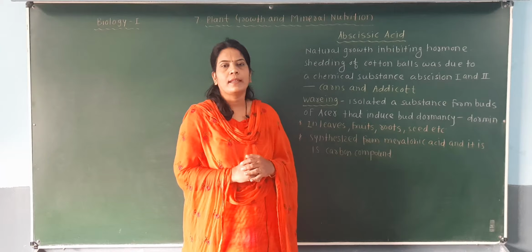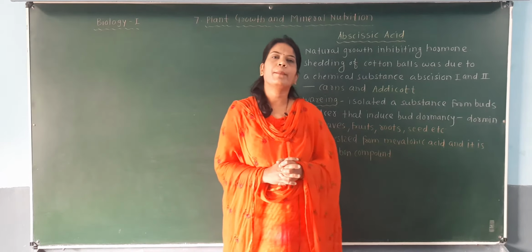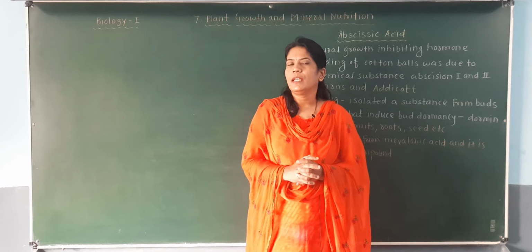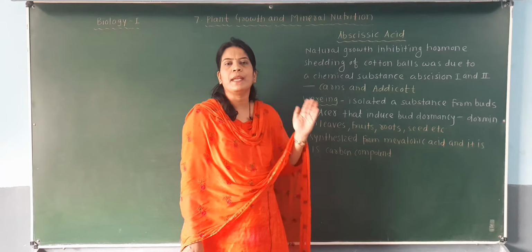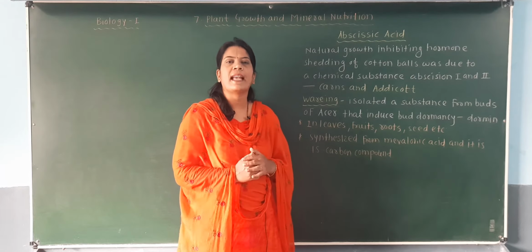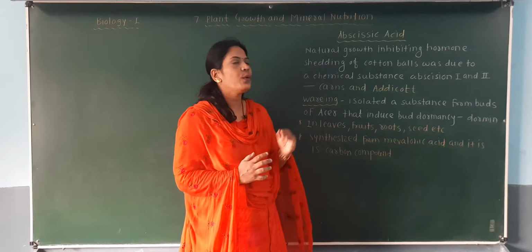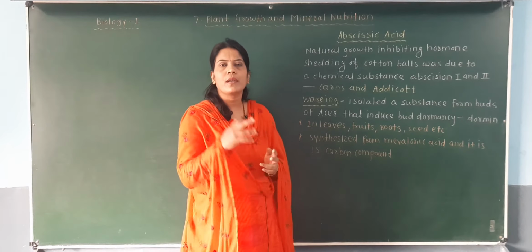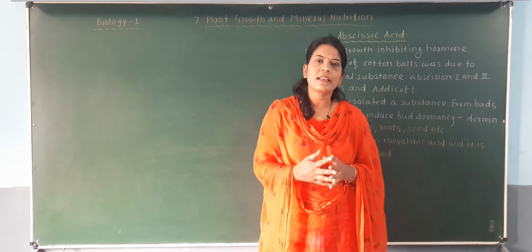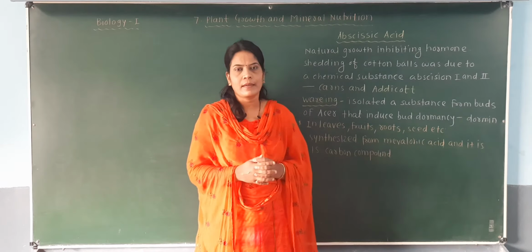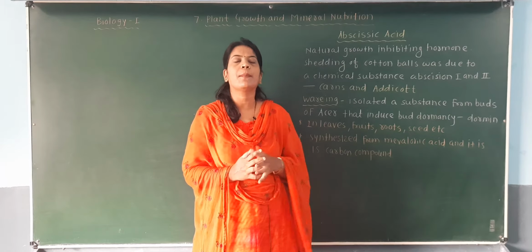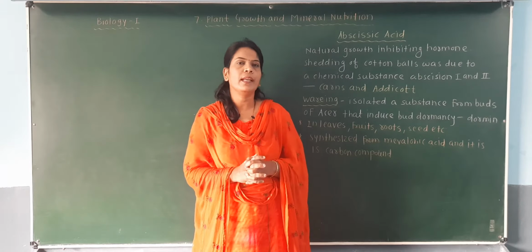Okay, now the last hormone we will see, that is called the abscisic acid. In short, we call it ABA. Like ethylene, this abscisic acid is also a growth inhibiting hormone because it also causes aging, senescence, and the abscission layer in the plant, and that's why these characters are growth inhibiting characters. So we classify it as a growth inhibiting hormone.